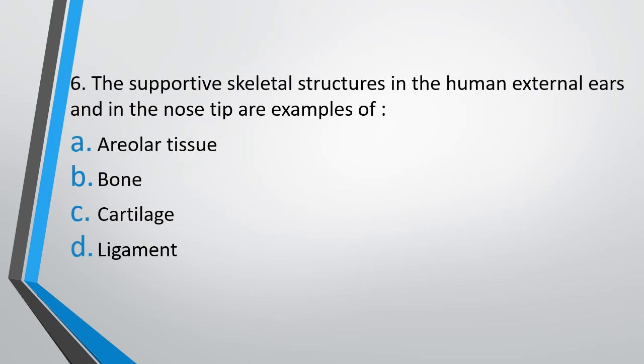Question number 6. The supportive skeletal structure in the human external ears and in the nose tip are examples of areolar tissue, bone, cartilage, or ligament. Correct answer is option C, that is cartilage.